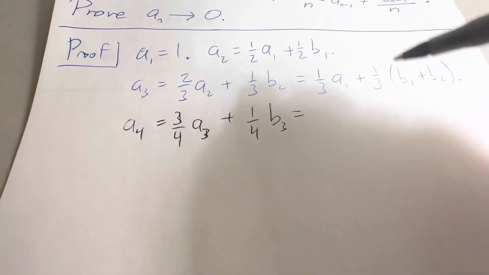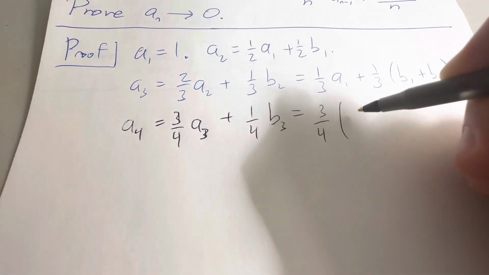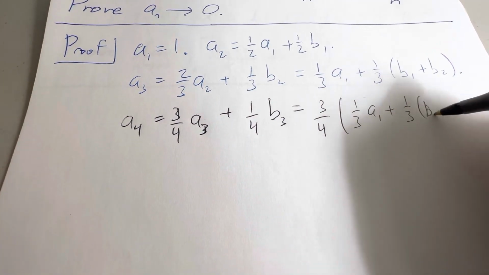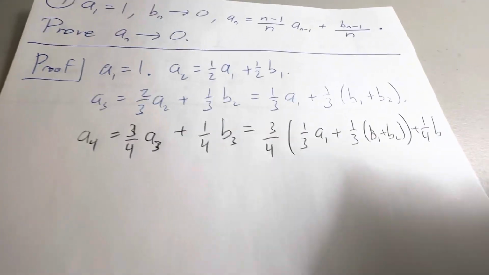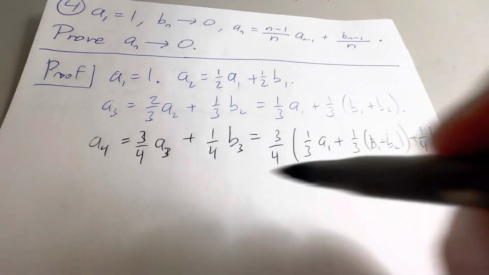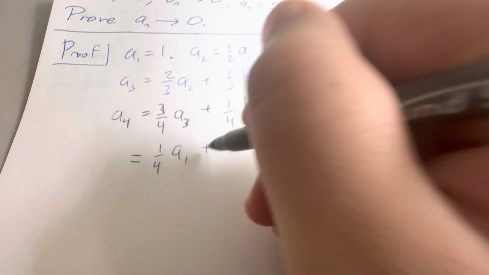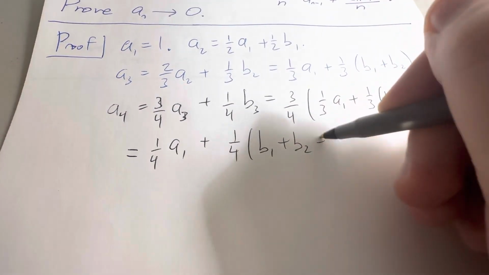So if we plug it in and do some simplification, we will see that A4 is equal to 1/4 A1 plus 1/4 B1 plus B2 plus B3.